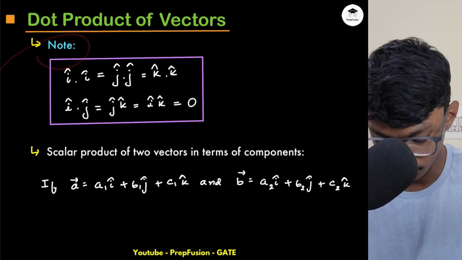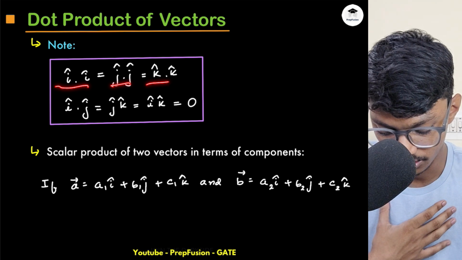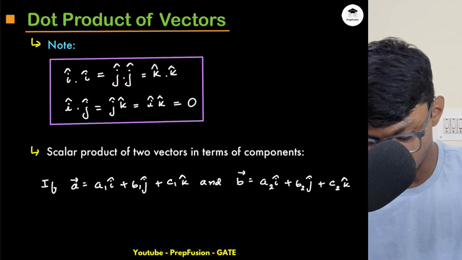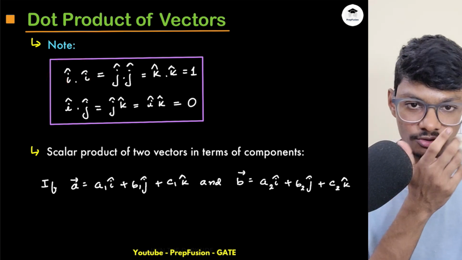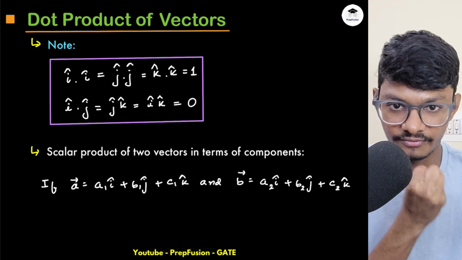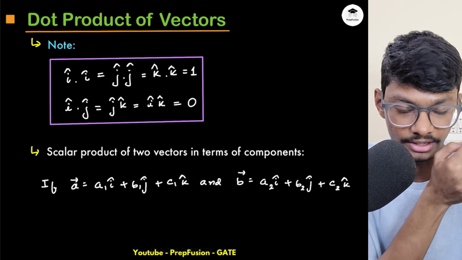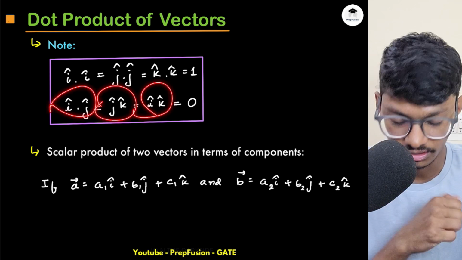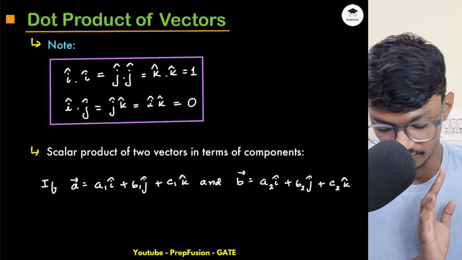Now let's understand the dot product of the vectors that we know, basically i dot i, j dot j, k dot k. So i dot i equals j dot j equals k dot k equals 1. These are unit vectors, and the multiplication of the same unit vectors gives magnitude of i into magnitude of i, which is basically 1. Now i dot j, j dot k will be 0 because these are perpendicular vectors.